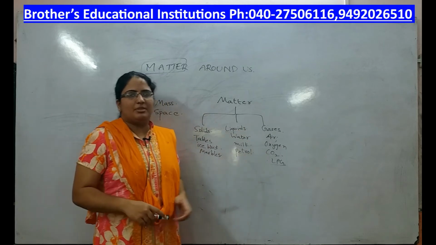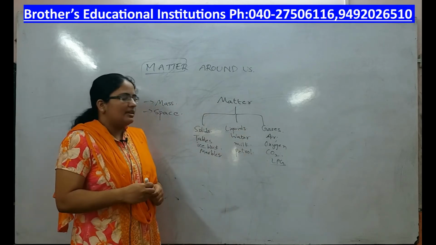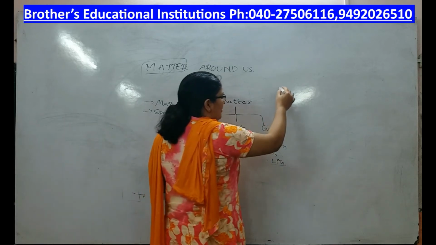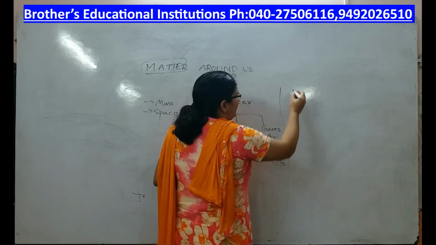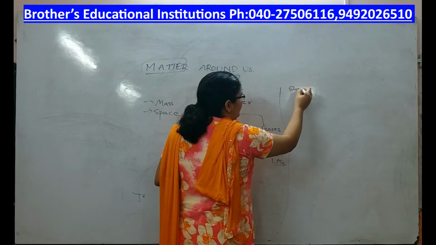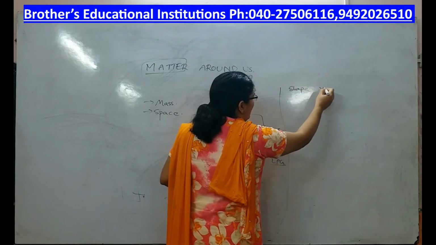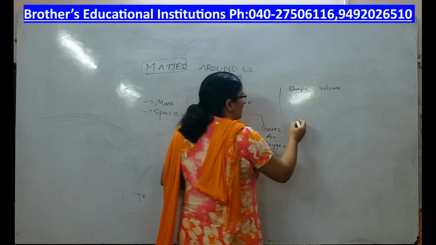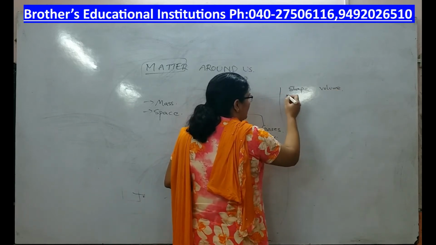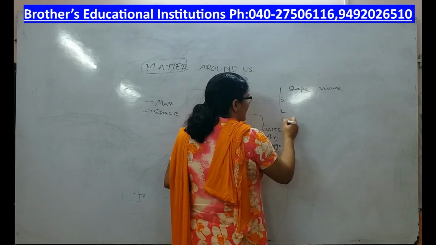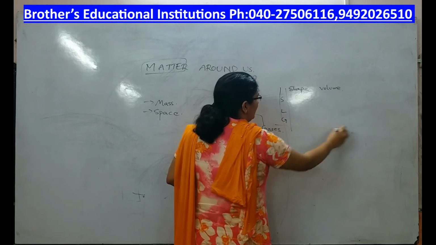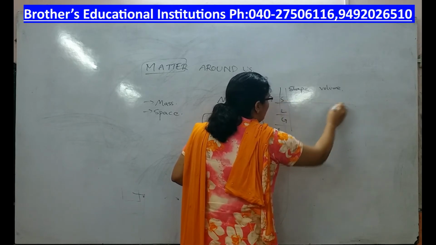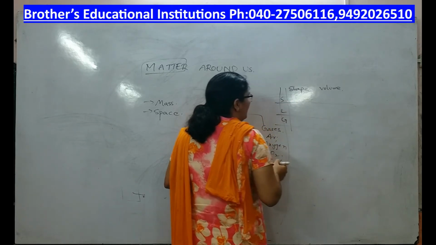Now, we will study some properties of matter like shape, volume, for solids, liquids and gases. Let us discuss about shape and volume of solids, liquids and gases.